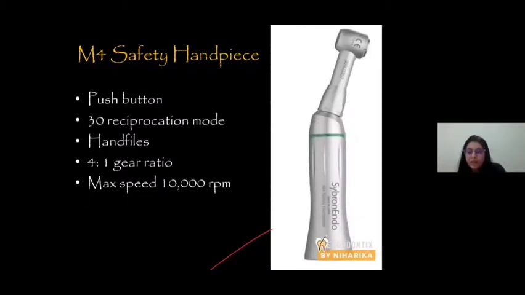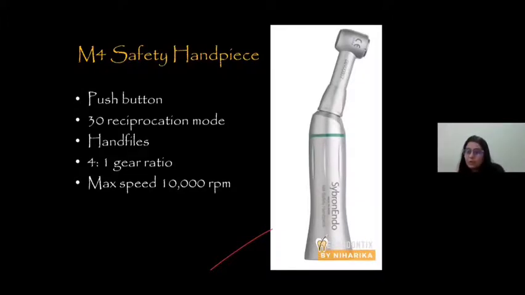So there are different handpieces available in the market based on symmetric reciprocation. The most commonly used one is the M4 safety handpiece, by Cyblon Endo. This is a push button handpiece. It works on 30-degree reciprocation, that means 30-degree clockwise, 30-degree anti-clockwise. This principle works on the watch winding technique.